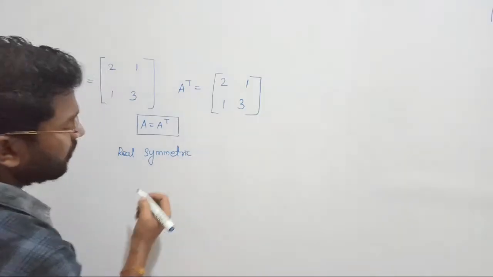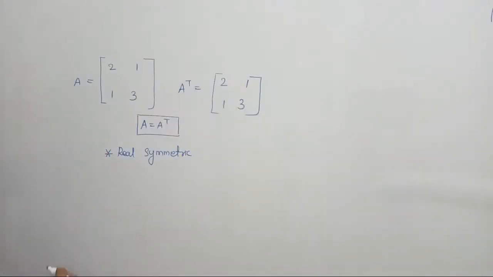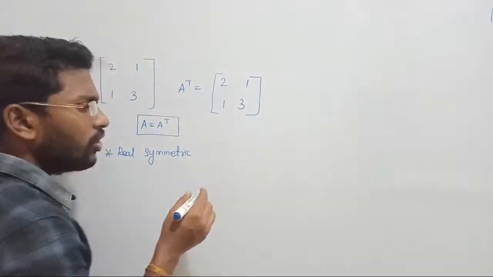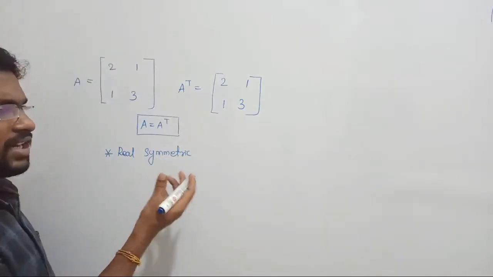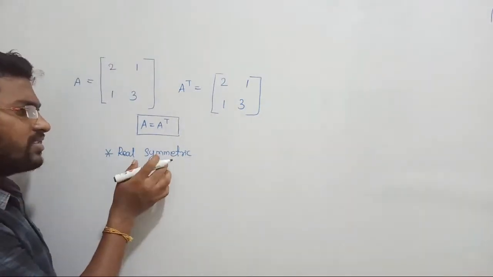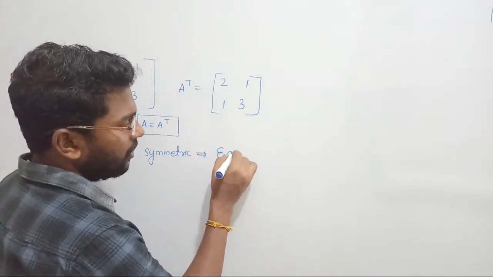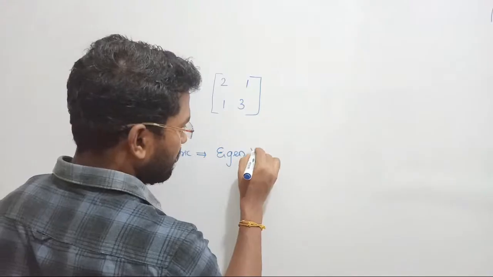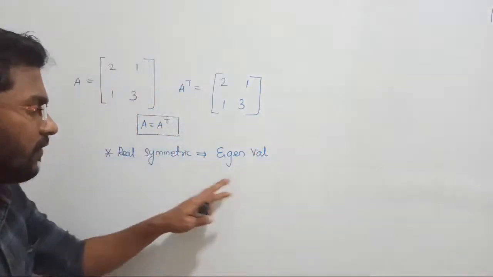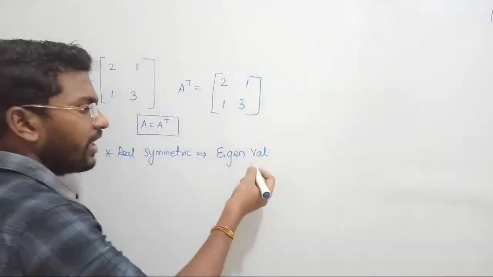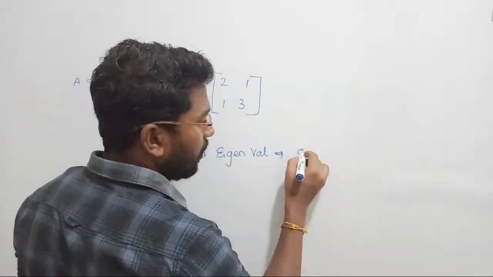If your matrix is real and symmetric, and you are requested to find its corresponding eigenvalues, the next step is to find the eigenvalues for the real symmetric matrix. With the eigenvalues, you are requested to find the eigenvectors.